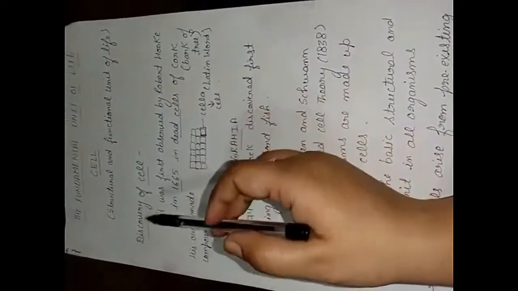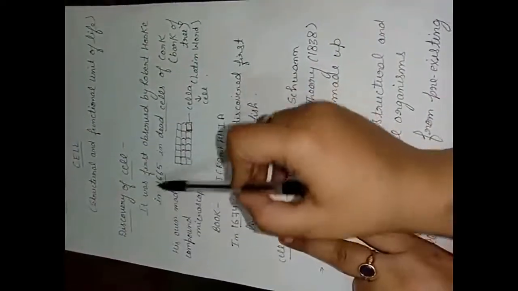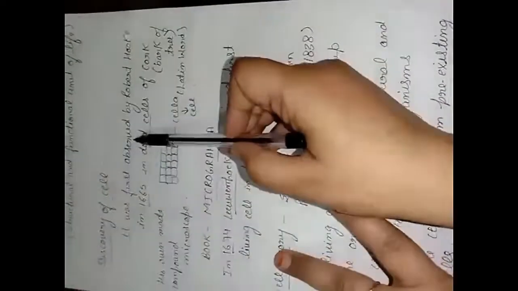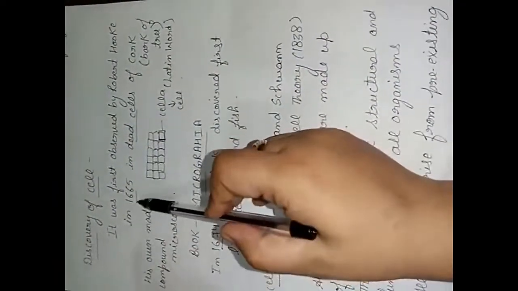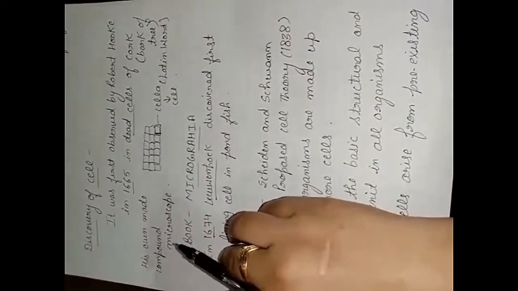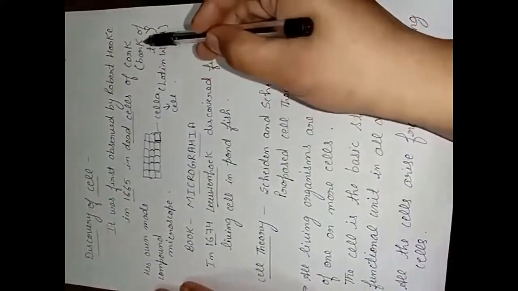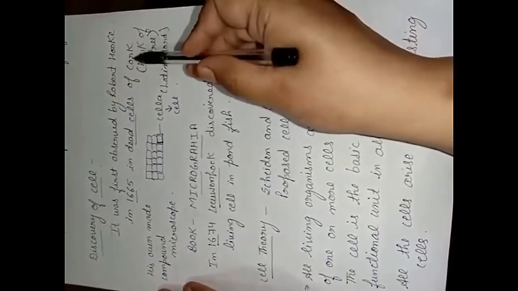Now in a small portion we'll discuss the discovery of the cell. We will not go into detail, only as required for class 9th. The cell was observed by the scientist Robert Hooke in 1665. He first observed the cell in cork, the material used in bottle caps. Cork is made from the dark brown portion of the tree called the bark.